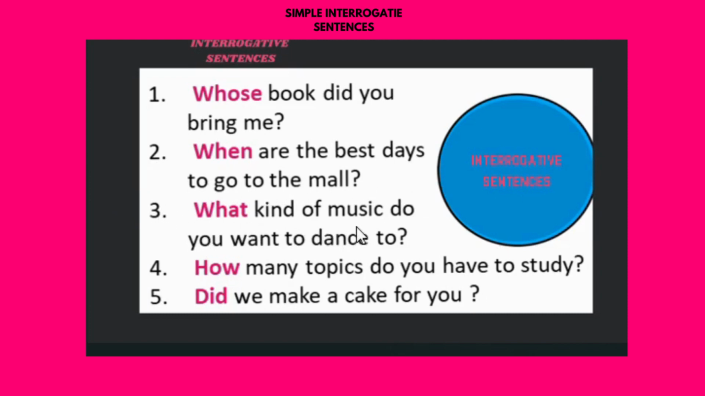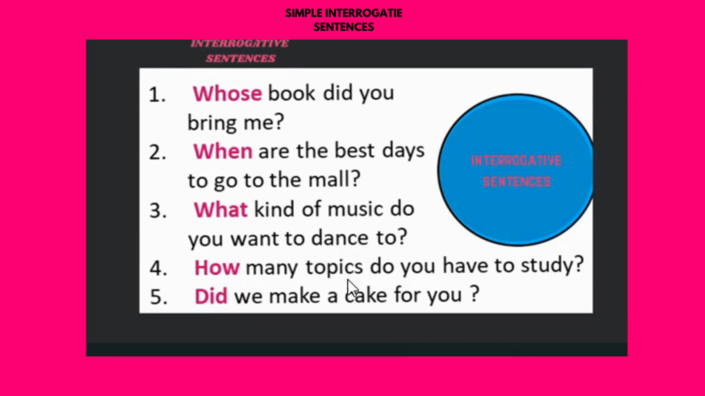Third one, what kind of music do you want to dance to? What kind of music do you want to dance to? It means which music that person likes for dancing. Like some people have a favorite music, and to that music they dance. So here that person is asking which music the other person likes to dance to.